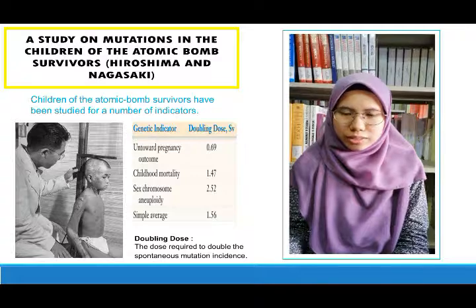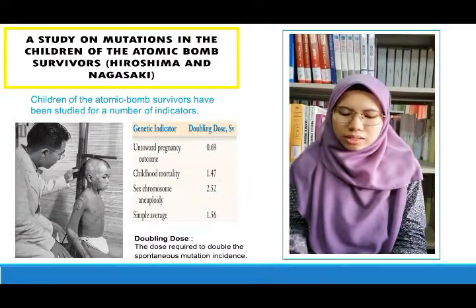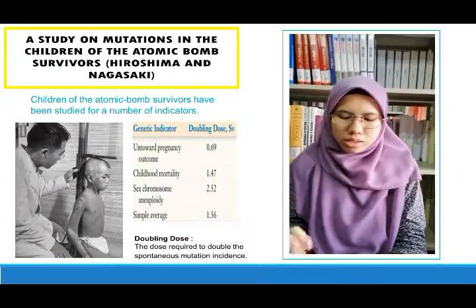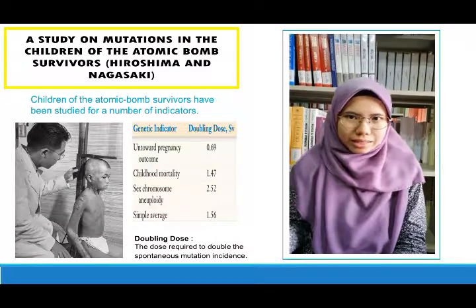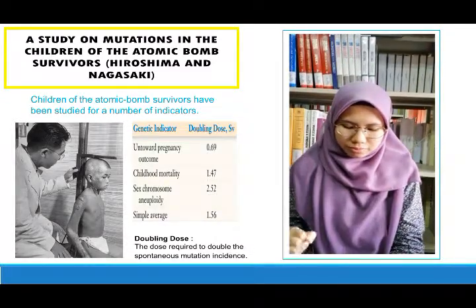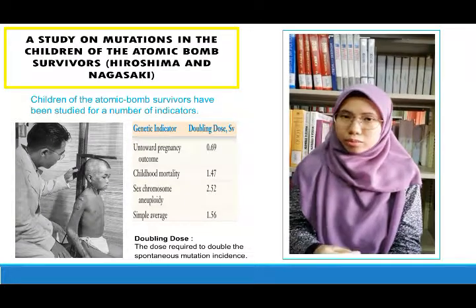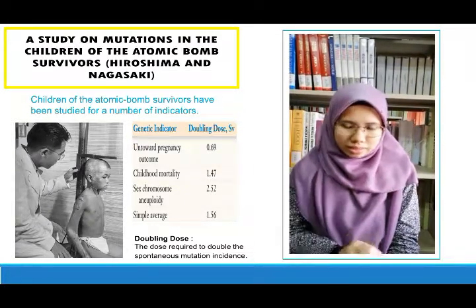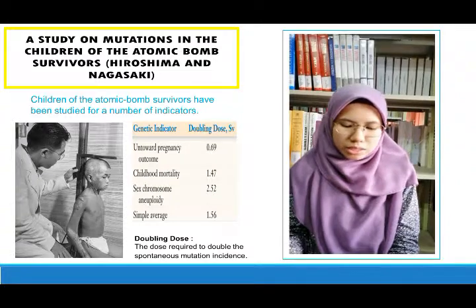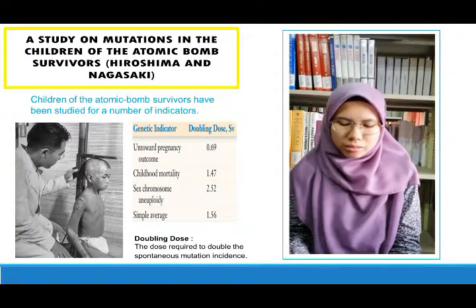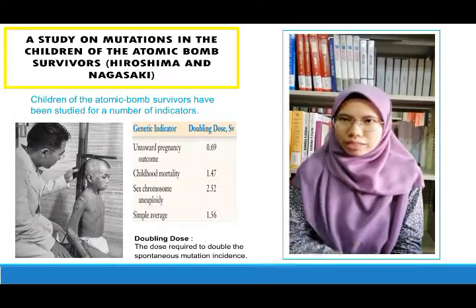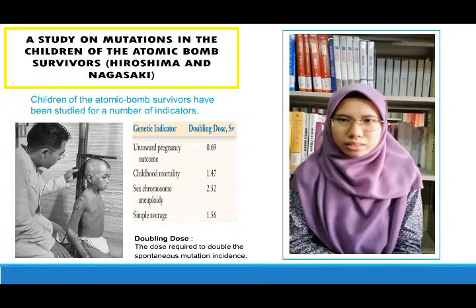The last one is about a study on mutations in the children of the atomic bomb survivors in Hiroshima and Nagasaki. As we know, these incidents produced the largest irradiated human population at that time. The children of the atomic bomb survivors have been studied for a number of indicators such as congenital defects, gender ratio, and others.